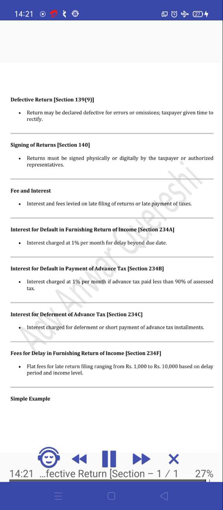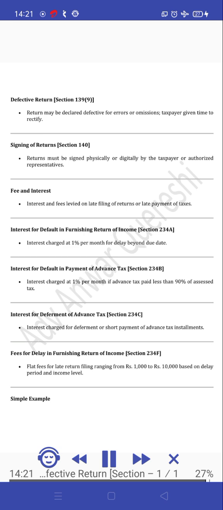Fee and interest. Interest and fees levied on late filing of returns or late payment of taxes. Interest for default in furnishing return of income, Section 234A. Interest charged at 1% per month for delay beyond due date. Interest for default in payment of advance tax, Section 234B. Interest charged at 1% per month if advance tax paid less than 90% of assessed tax.